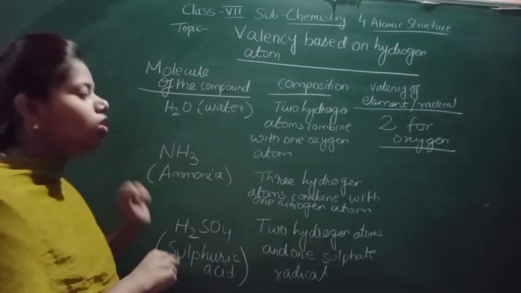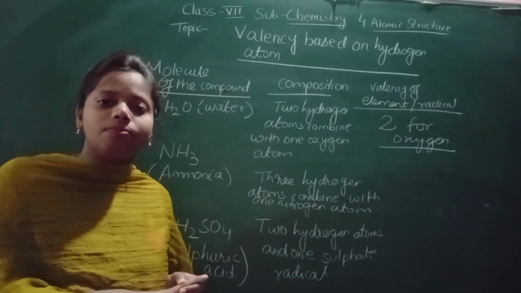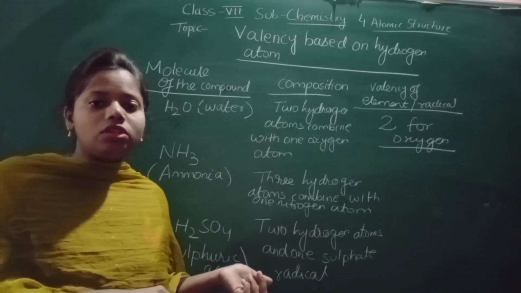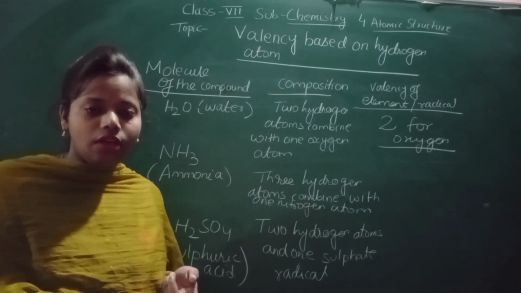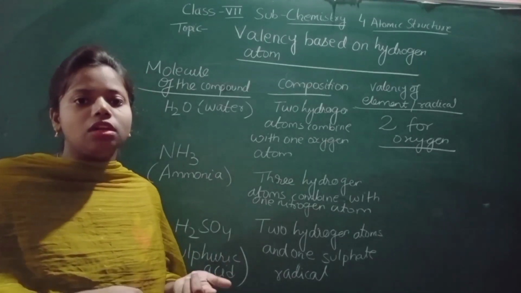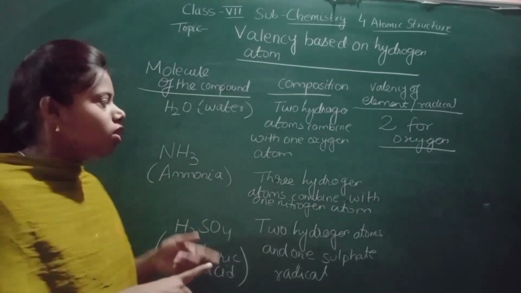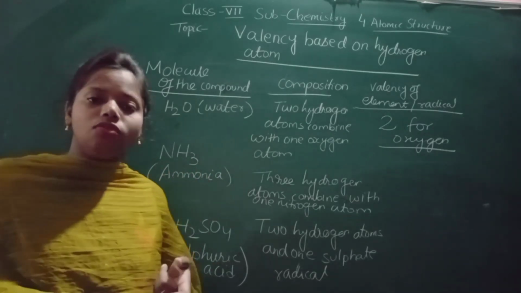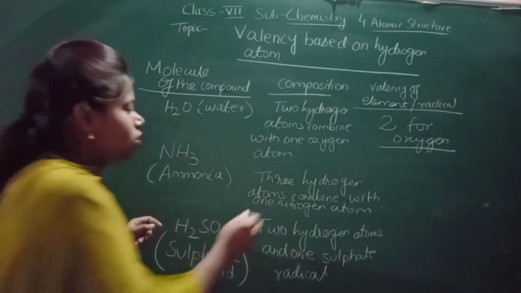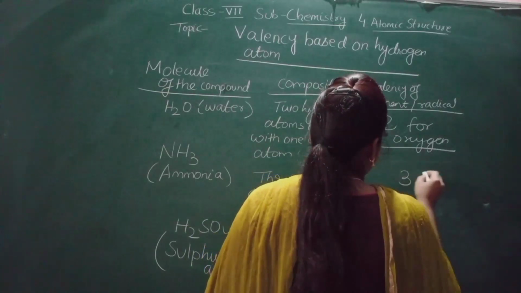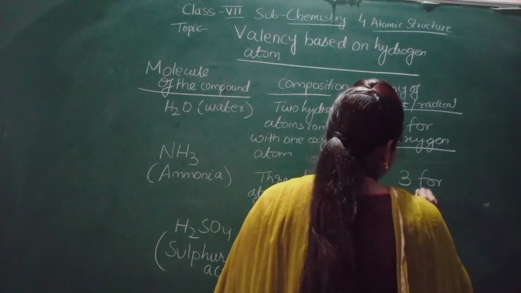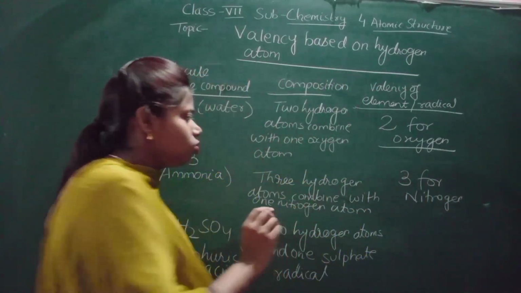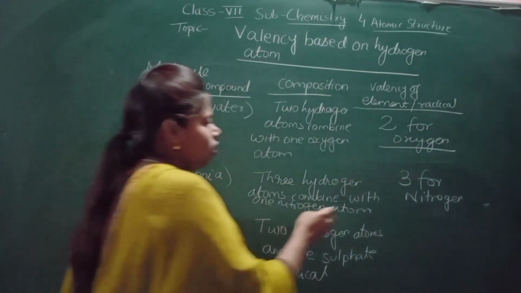That means the valency of this nitrogen will become 3. You know that nitrogen has more than one valency, and valency differs in terms of valence electrons. So here 3 hydrogen atoms are combined, so the valency of nitrogen will be 3. What is the valency of nitrogen? 3 for nitrogen. I hope you are understanding this.